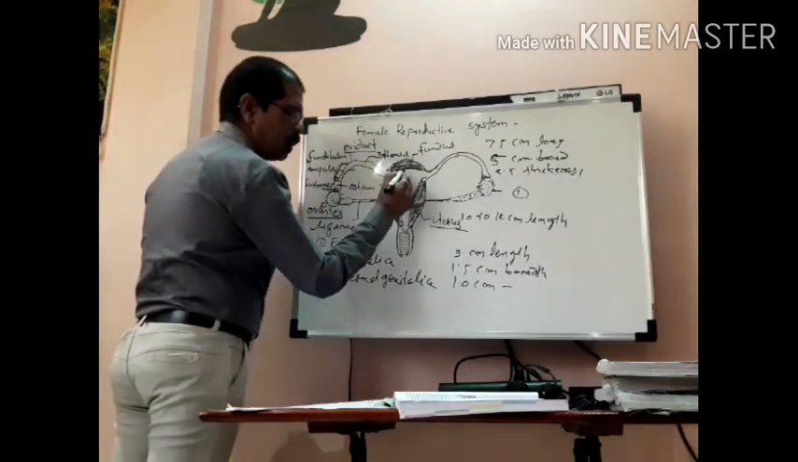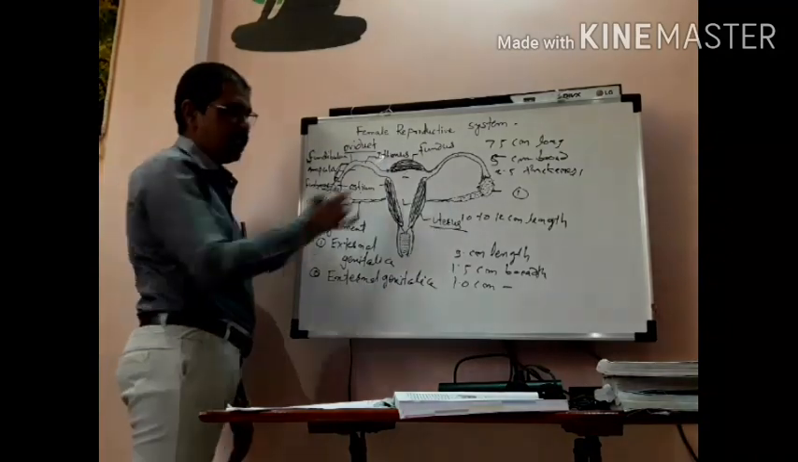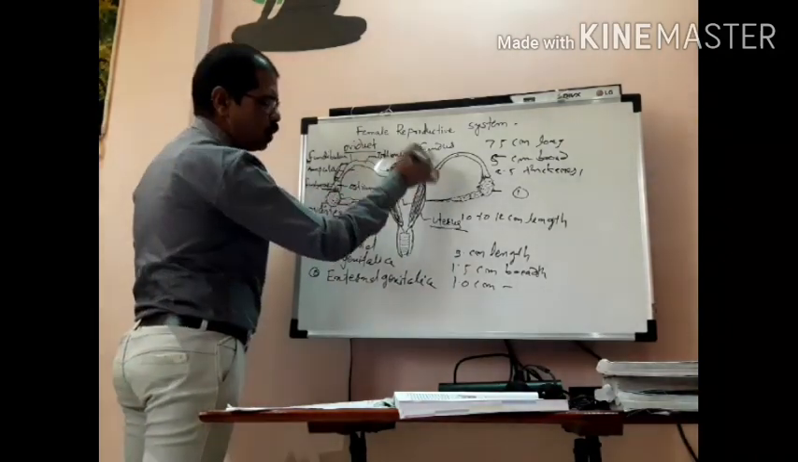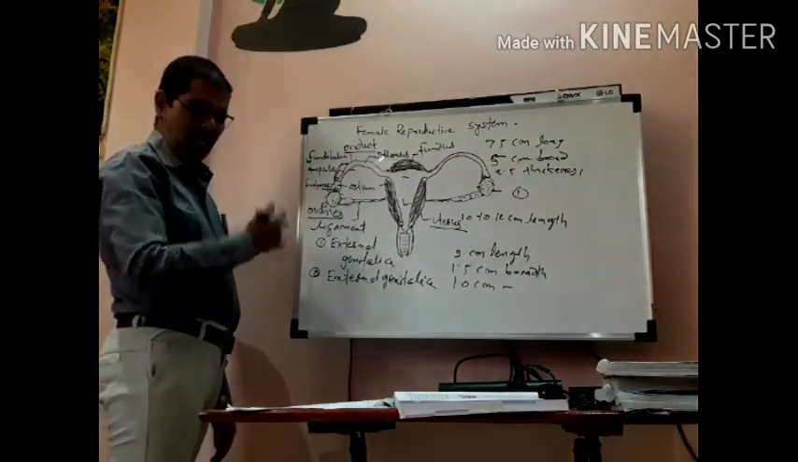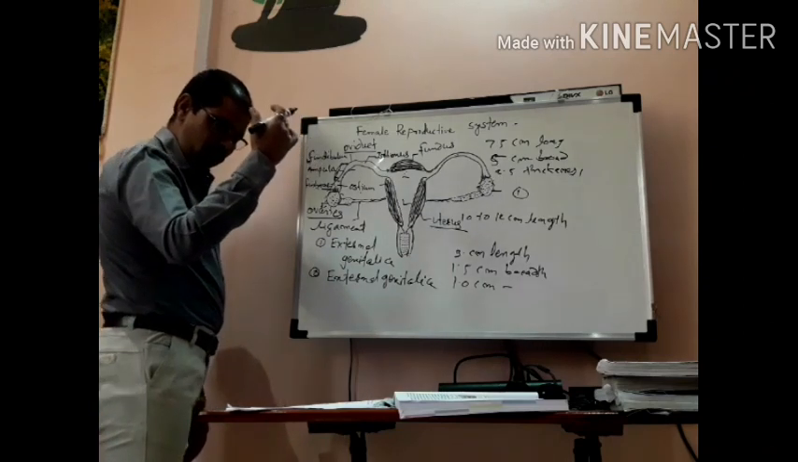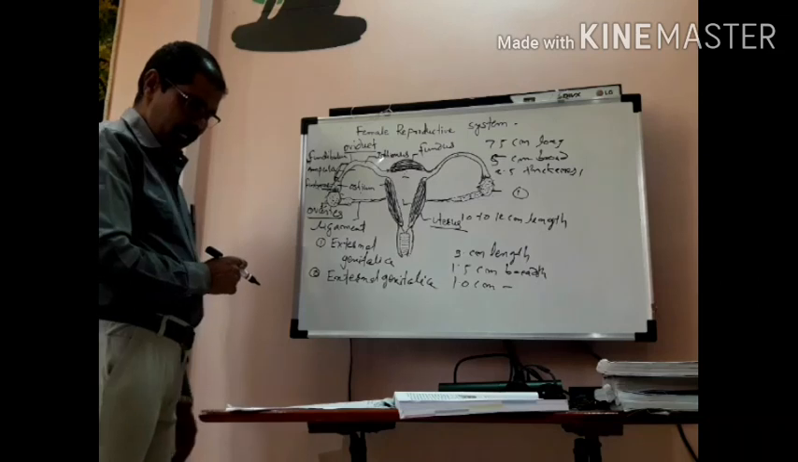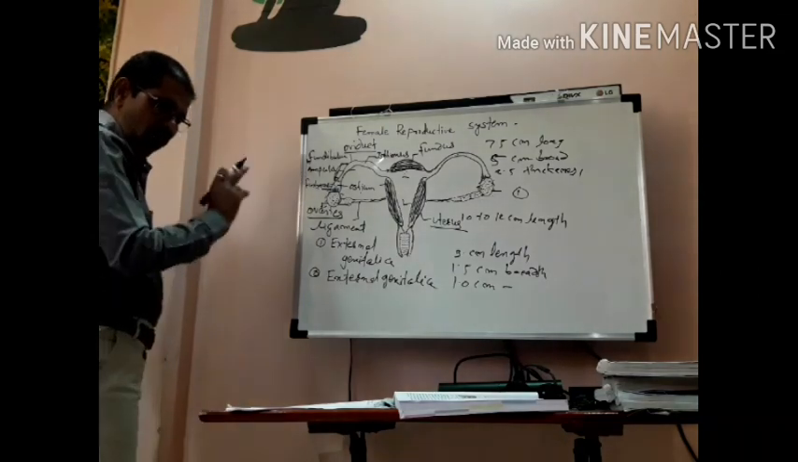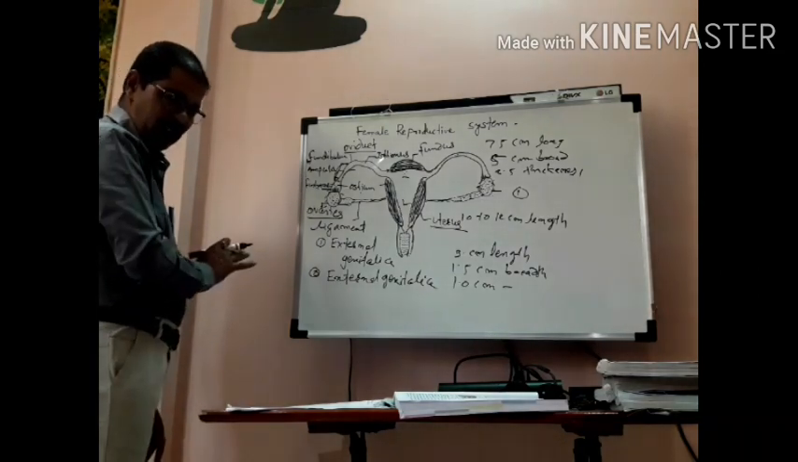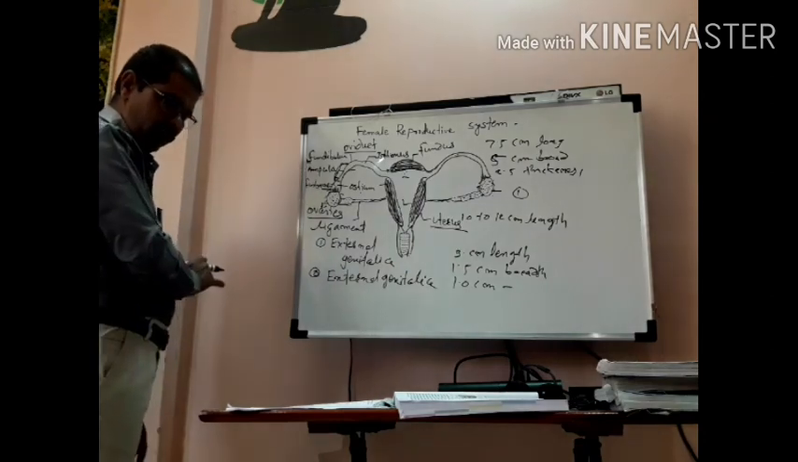Actually, what happens here? Implantation happens in this area. It is a dome-shaped part, the uppermost part of the uterus, isn't it? Implantation occurs here.